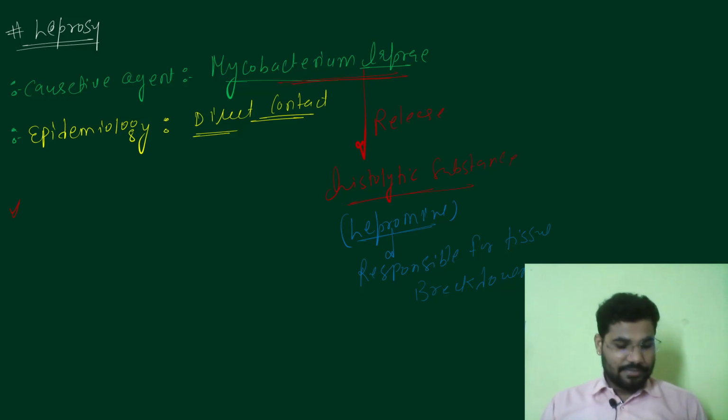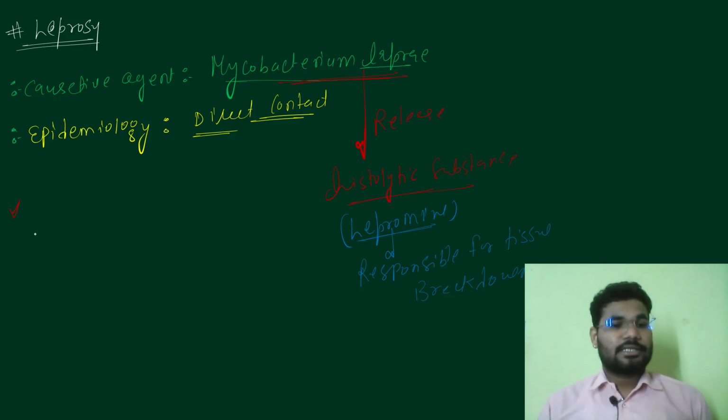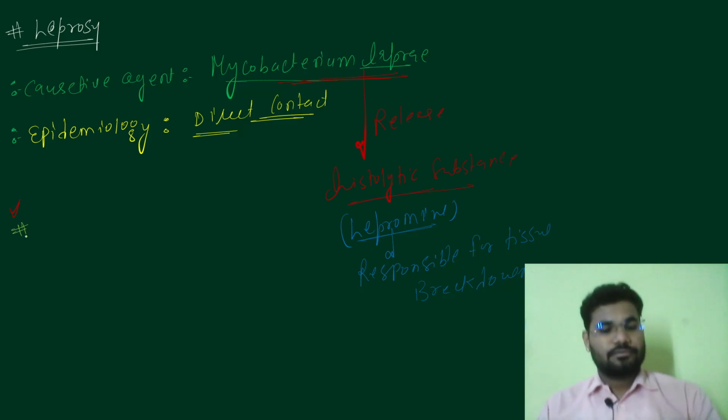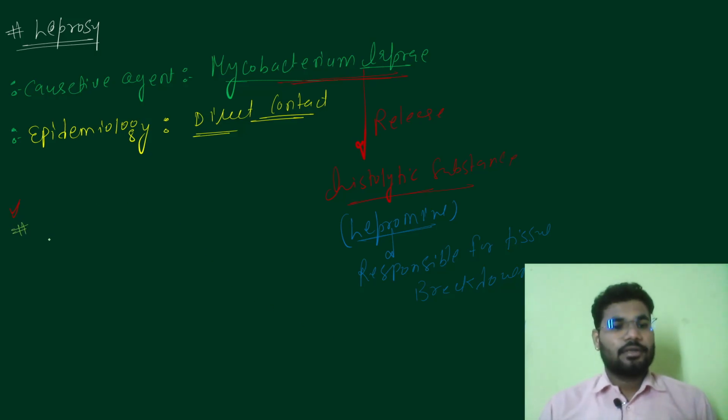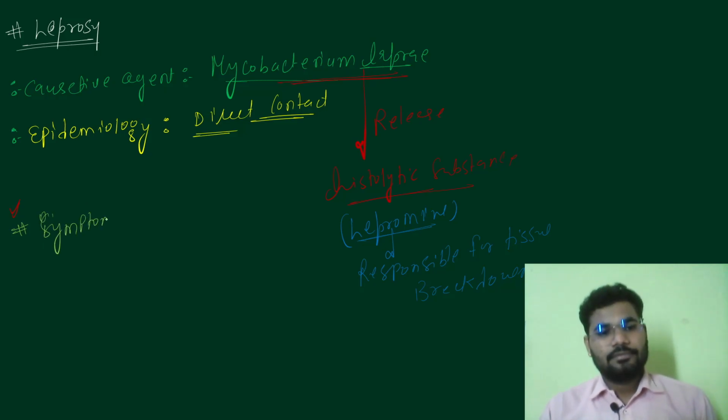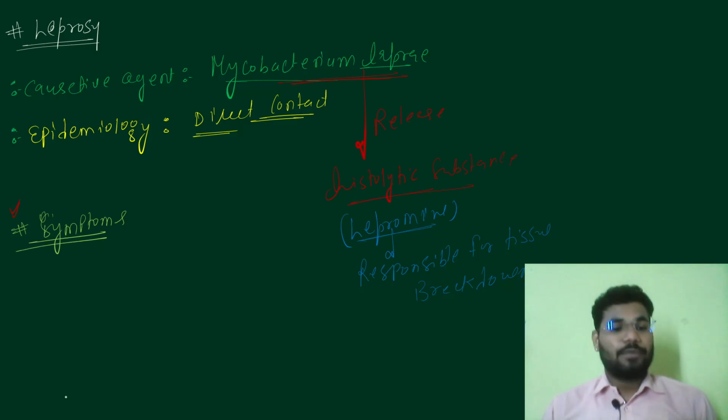What are the symptoms? First of all, as I told you, breakdown of tissues means it causes deformities. It is important. I am writing the symptoms: the first and most important symptom is deformities.